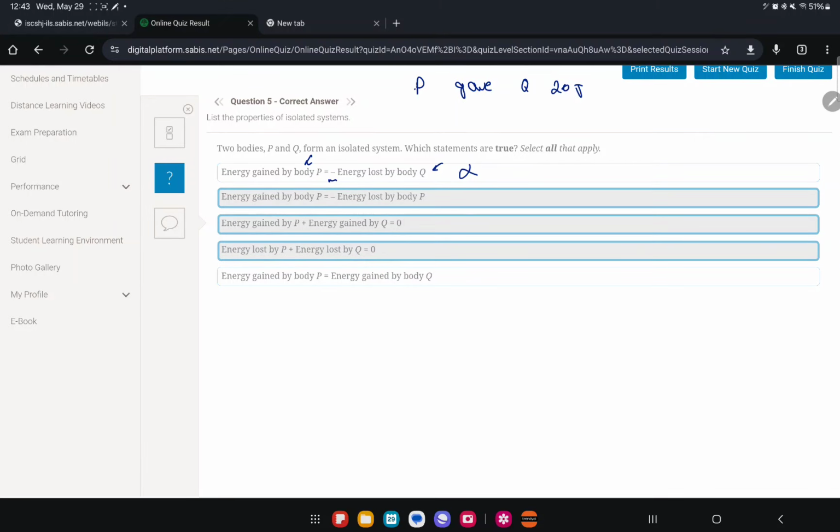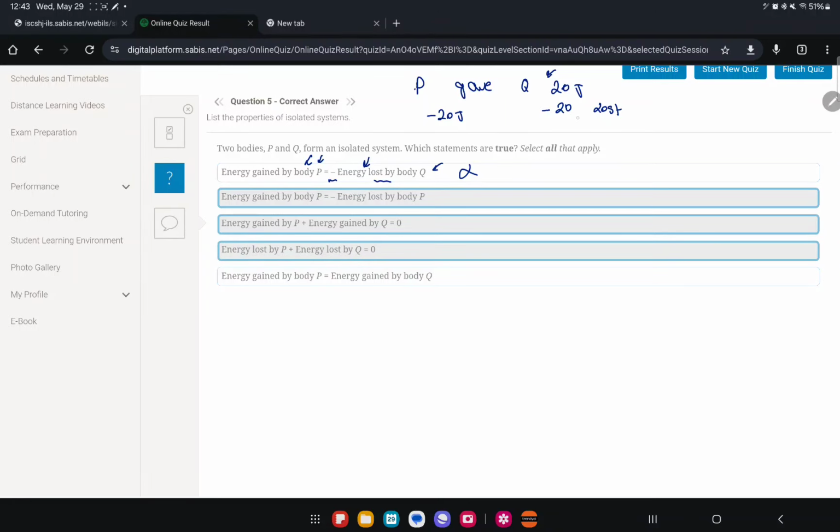So the energy gained by body P in this case would be negative 20 joules. Is that equal to the negative energy lost by body Q? Since Q is gaining 20, if you were to say it lost, it would have lost negative 20. If it lost, right?